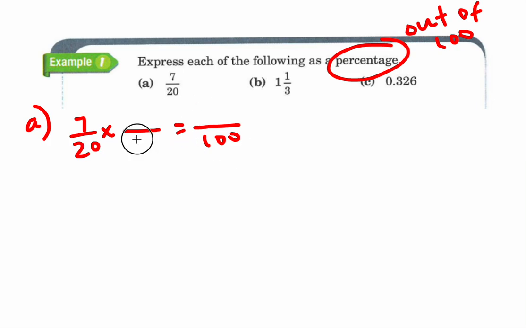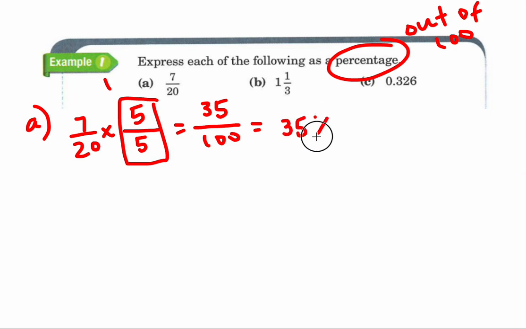So we need to multiply by 5 out of 5, so that we keep it as 1. So that we keep that 7/20ths amount the same, but we're writing it in a different format. 20 times 5 is 100, 7 times 5 is 35. 35 out of 100, percent is out of 100, so this is really 35%. All of these are equal to each other. 7/20ths is the same as 35/100ths, which is the same as 35%, because percent is out of 100.